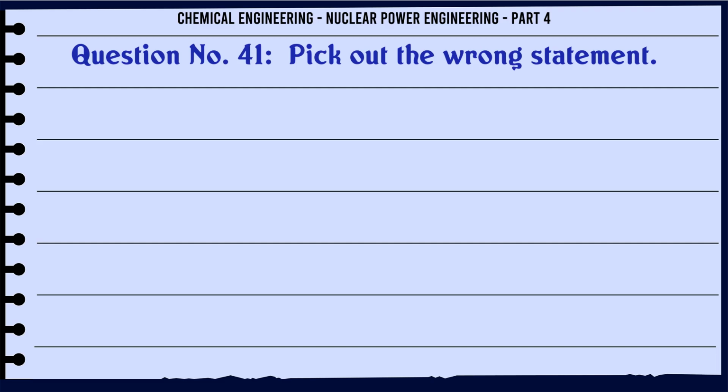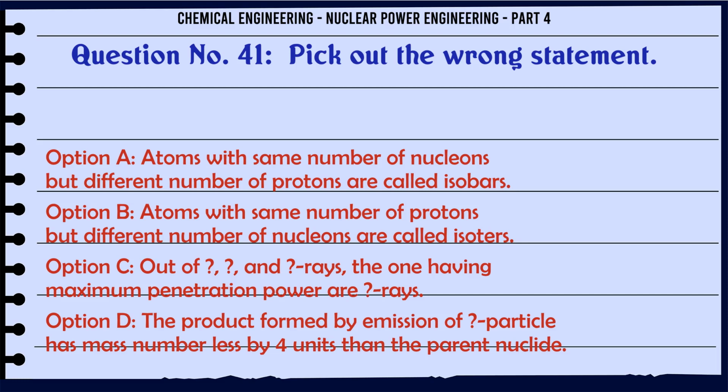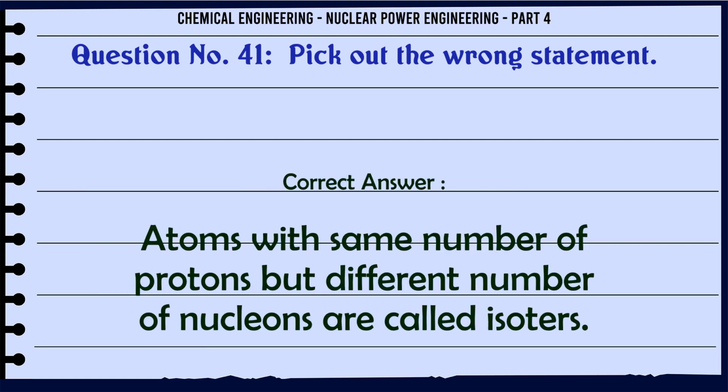Pick out the wrong statement. A. Atoms with same number of nucleons but different number of protons are called isobars. B. Atoms with same number of protons but different number of nucleons are called isotopes. C. Out of alpha, beta and gamma rays, the one having maximum penetration power are gamma rays. D. The product formed by emission of alpha particle has mass number less by 4 units than the parent nuclide. The correct answer is atoms with same number of protons but different number of nucleons are called isotopes.